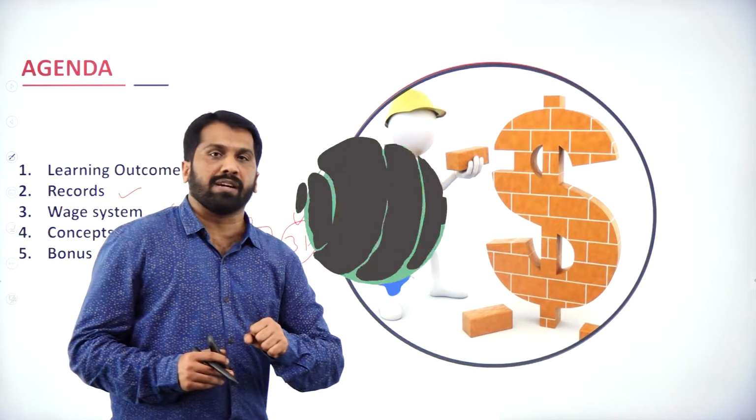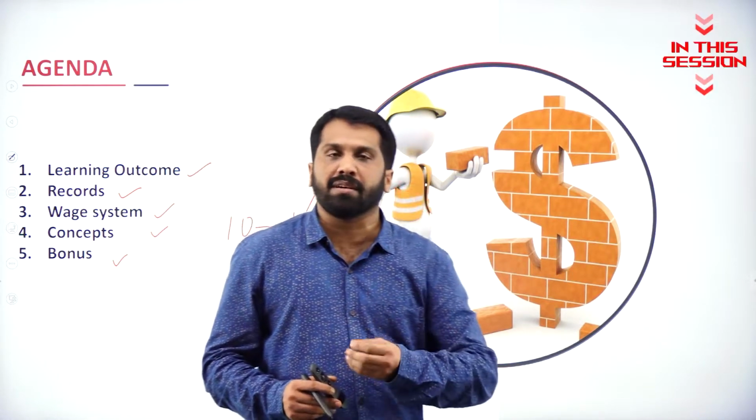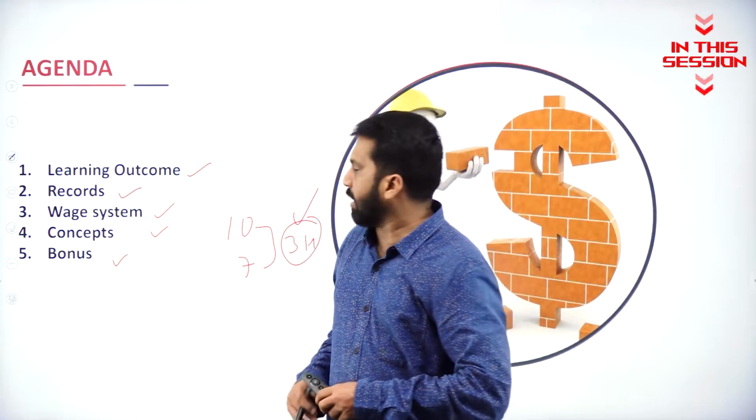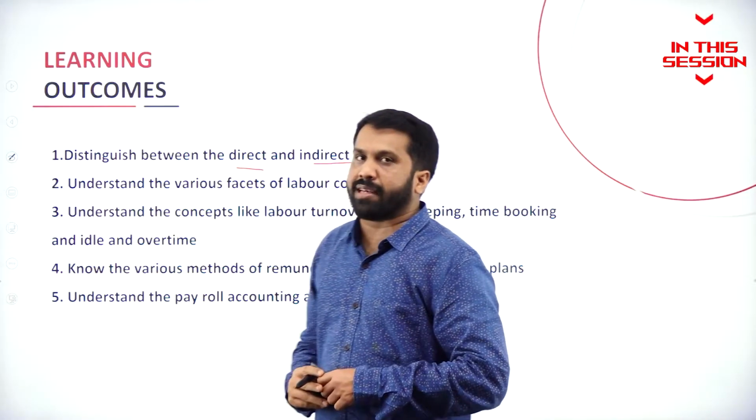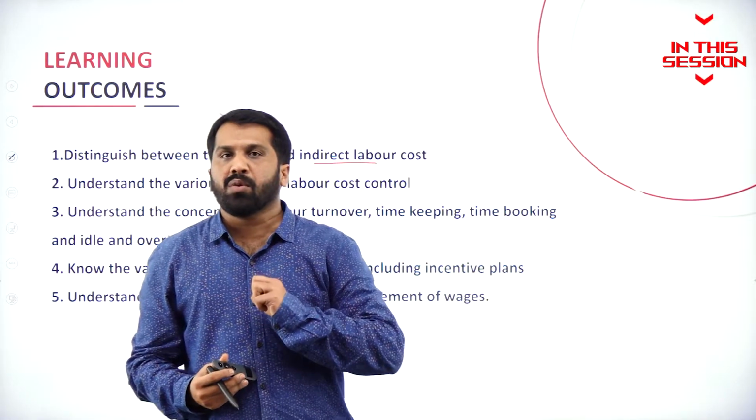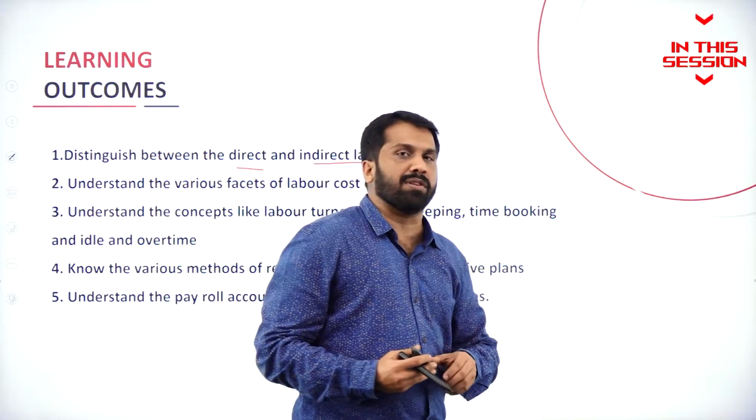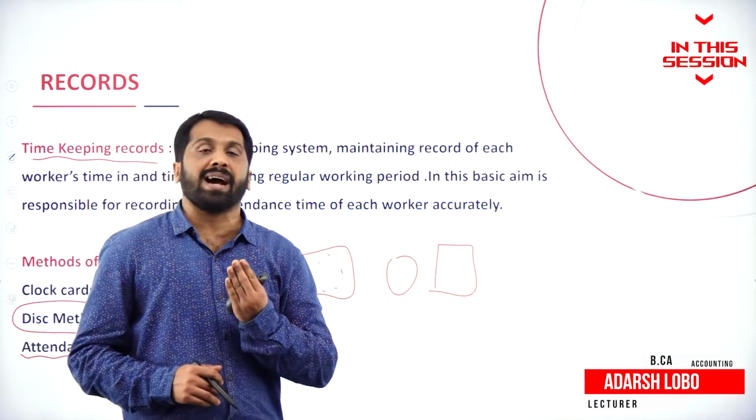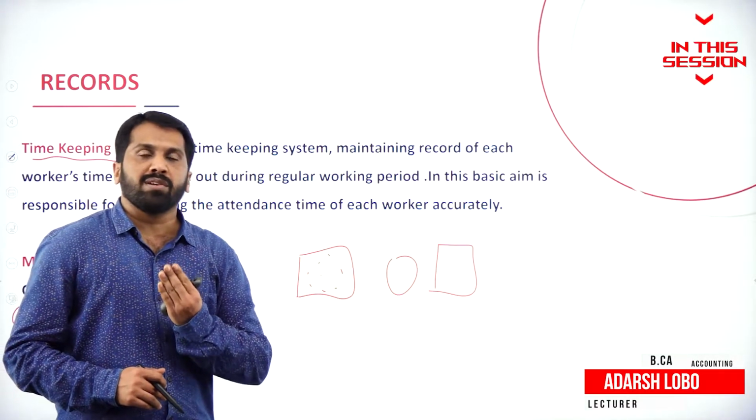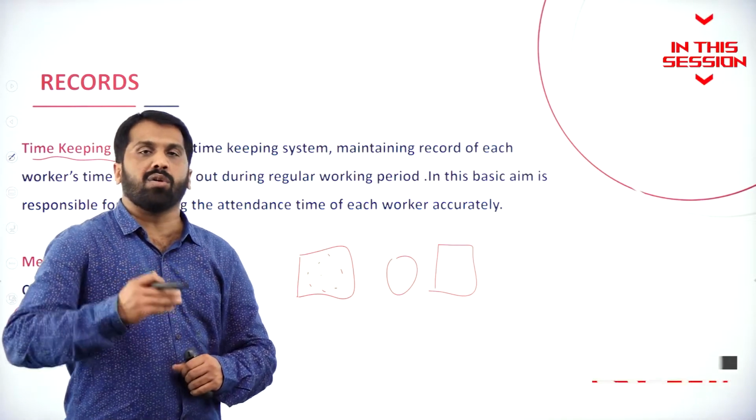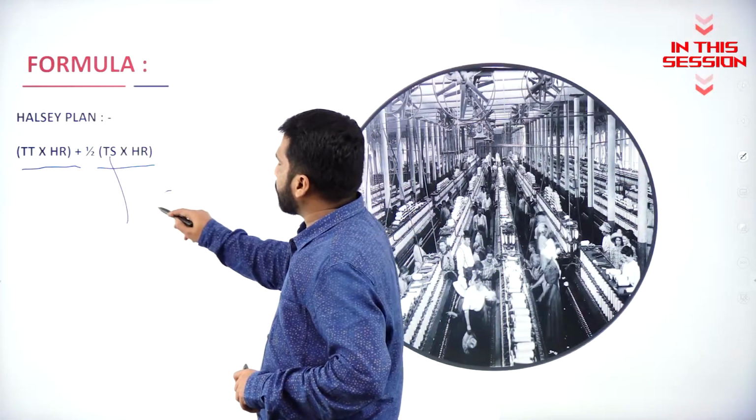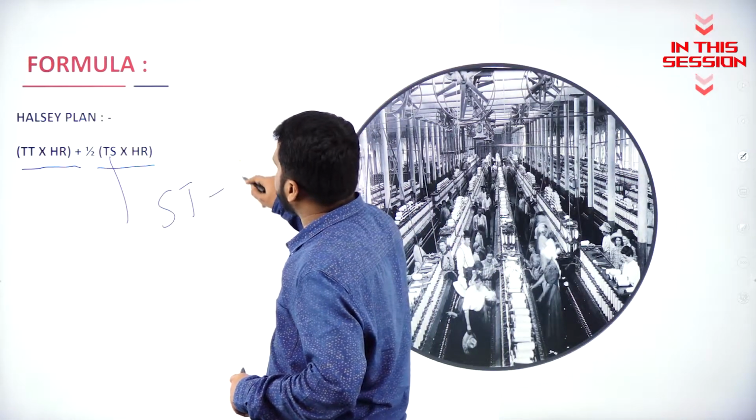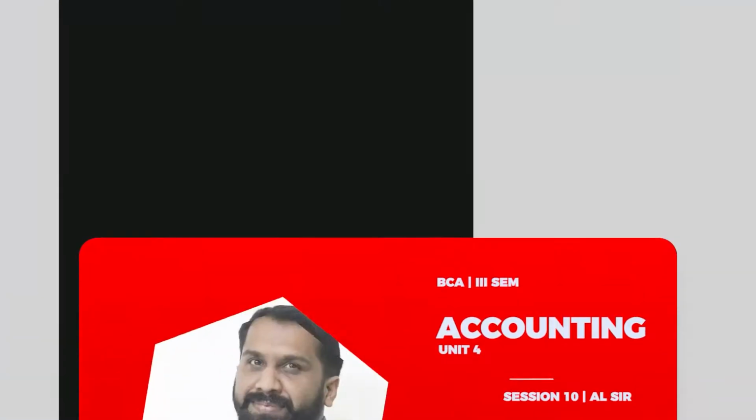You will be benefited by giving extra money. That extra amount we call it as bonus. In the labor calculation, we have two types. One will be direct, another one will be indirect. Attendance record, it is nothing but a manual system of recording your in and out. What is time saved? Standard time minus time taken.